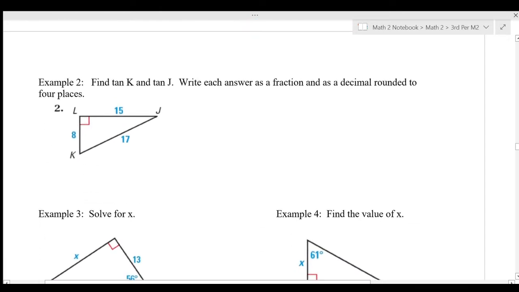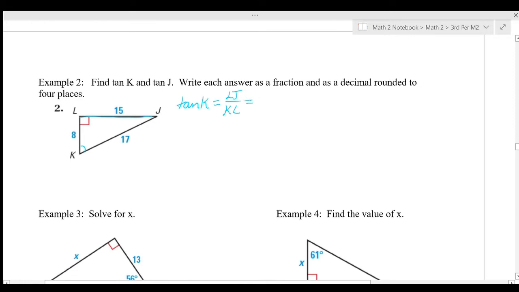Okay, so next example, same type of problem. Tangent of K is going to be equal to the side opposite over the side adjacent. So if we're looking at angle K, the side opposite is LJ here. So we have LJ over KL, which is the side adjacent. And again, we're not using the hypotenuse at all because it's tangent.